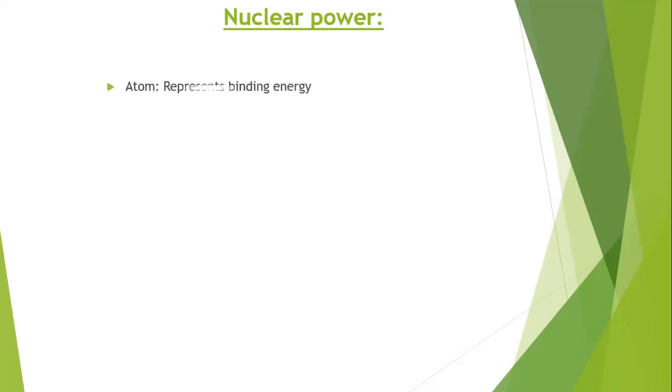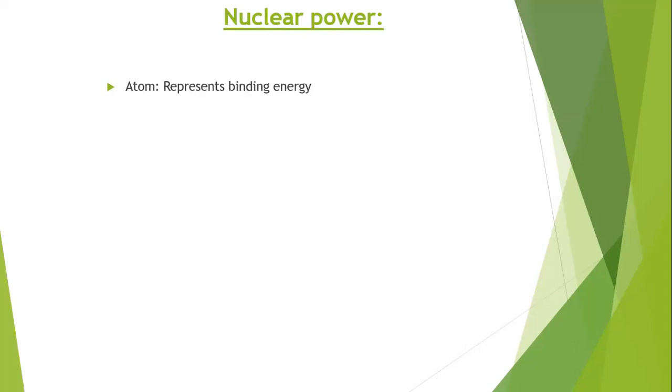Firstly, we will see what an atom is. Matter consists of minute particles, which are called atoms. These atoms represent an enormous concentration of binding energy. So by the use of these atoms, we can produce nuclear power. This nuclear power is converted into steam, and we can use it for electricity purposes.